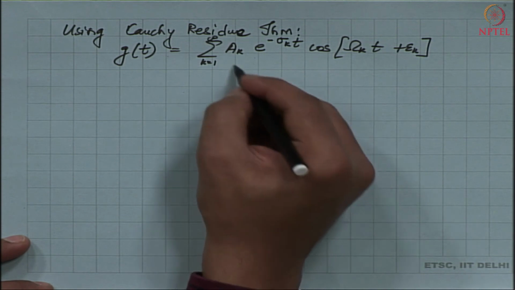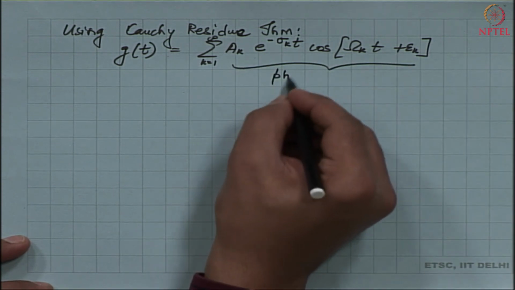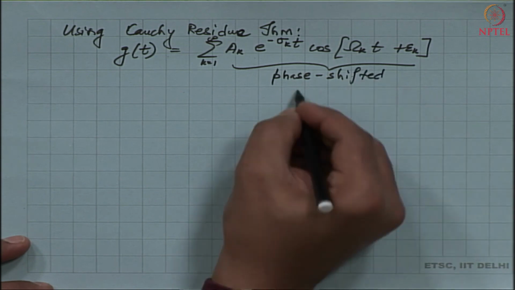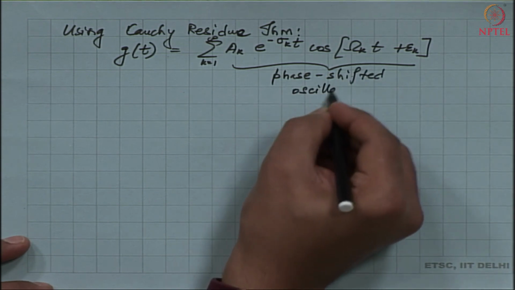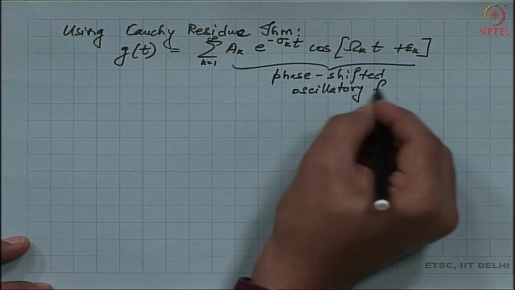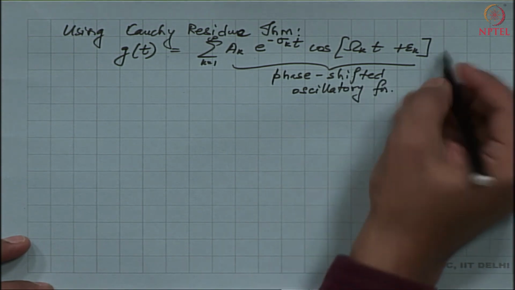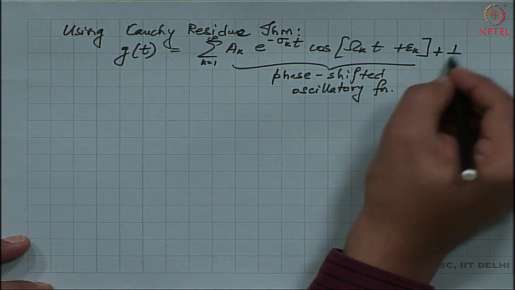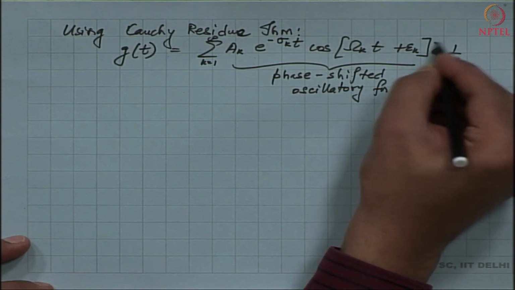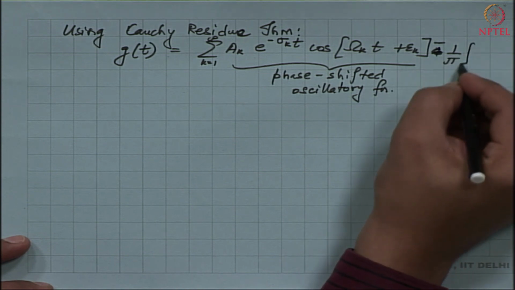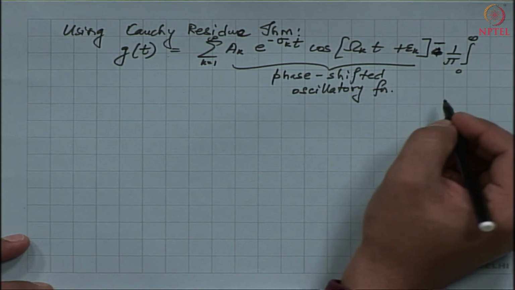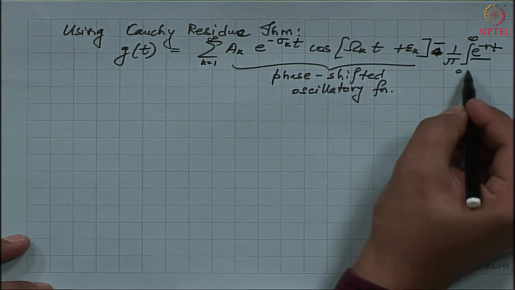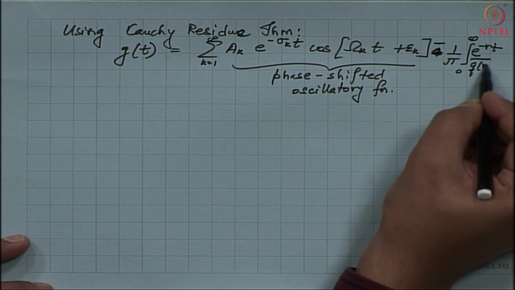So, we see that this is nothing but a phase shifted oscillatory function, and then further we will have some remainder terms, which is minus 1 by pi integral 0 to infinity e to the power negative r t divided by q of r, dr.